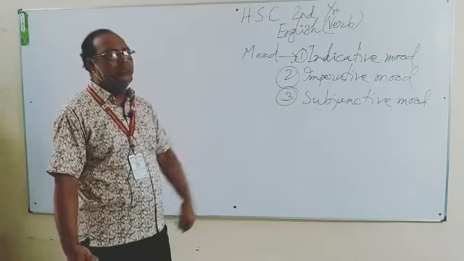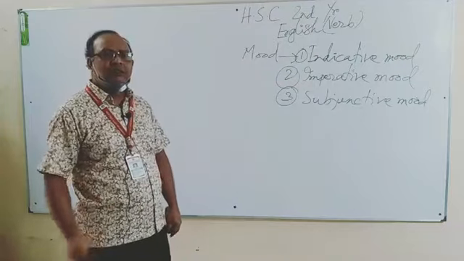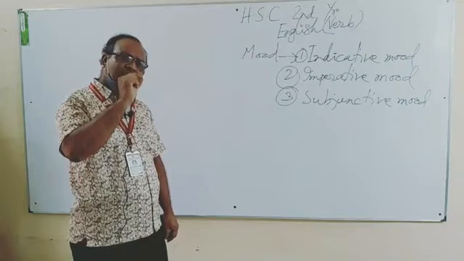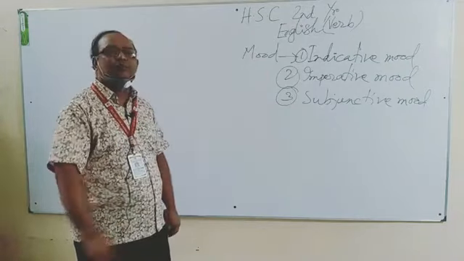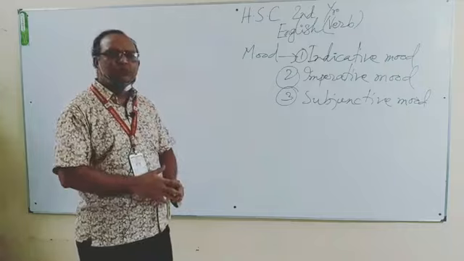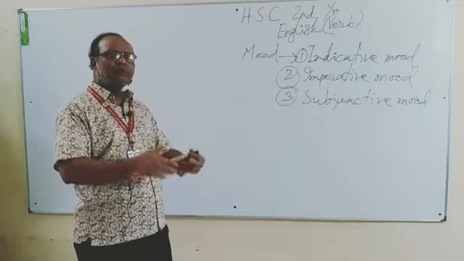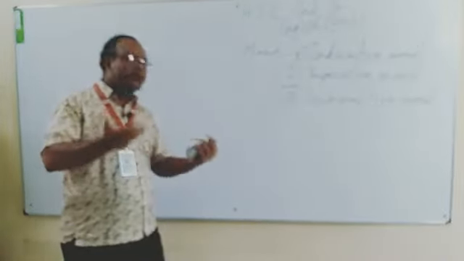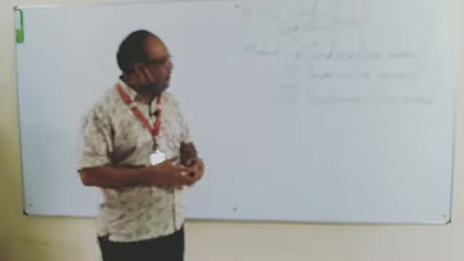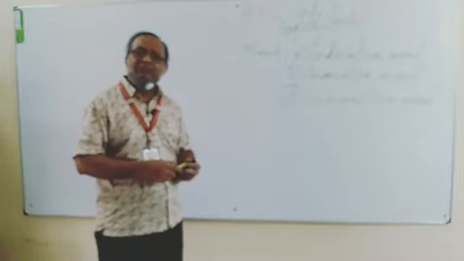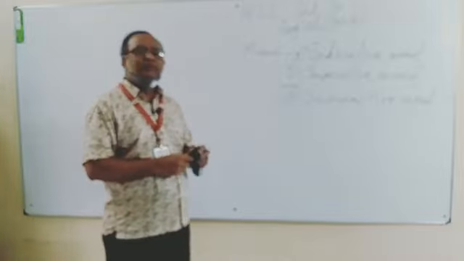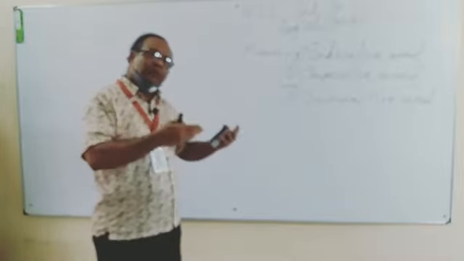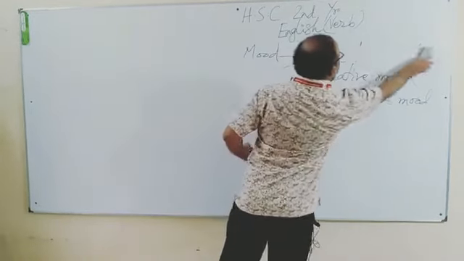So you need to know which kind of mood a statement belongs to. If it is indicative mood, then it should be an assertive sentence or a question. If it belongs to imperative mood, then you should write in an imperative sentence, and if it is in subjunctive mood, then you should write in an optative sentence or in an exclamatory sentence. So for the third one, I would like to give an example so that you can understand in a suitable way.